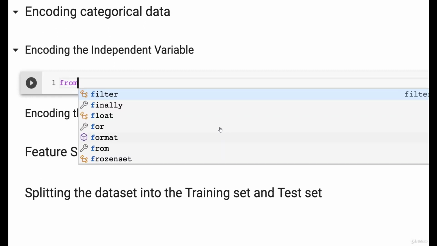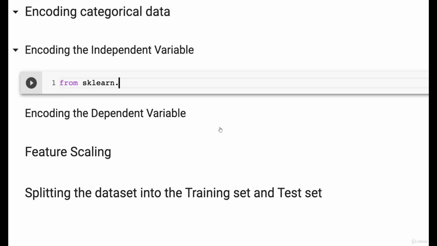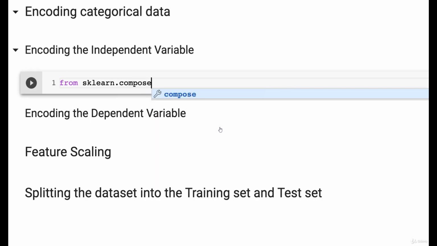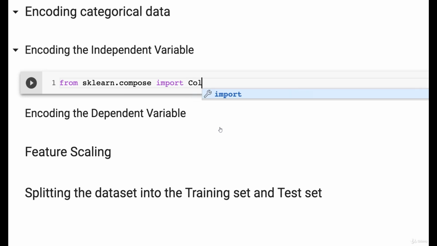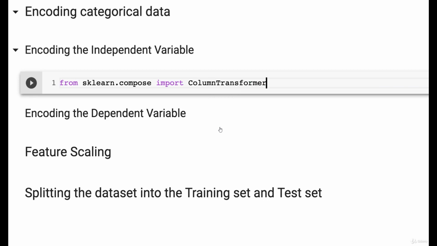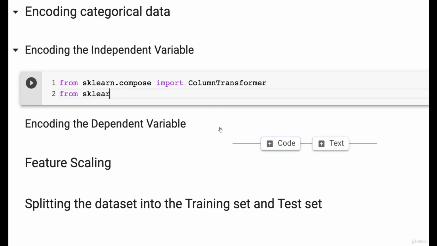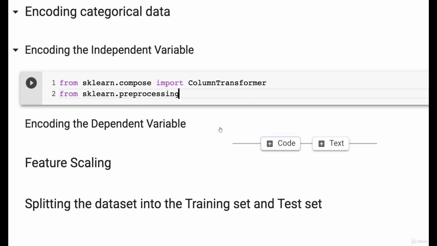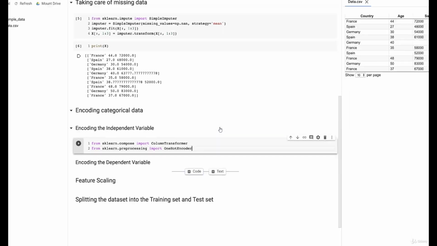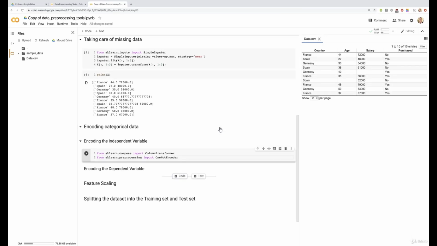We have to take them from scikit-learn, from which we're going to call first the compose module, there we go, from which we're going to import the class we're interested in, which is, as Google Colab guesses perfectly, ColumnTransformer. And then from scikit-learn once again, we're going to get access to the preprocessing module, perfect, from which we're going to import the OneHotEncoder class. And now we're going to mix these 2 classes in order to do this one-hot encoding on the country column. So let's do this.